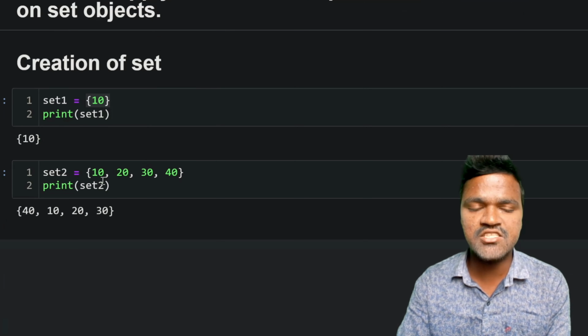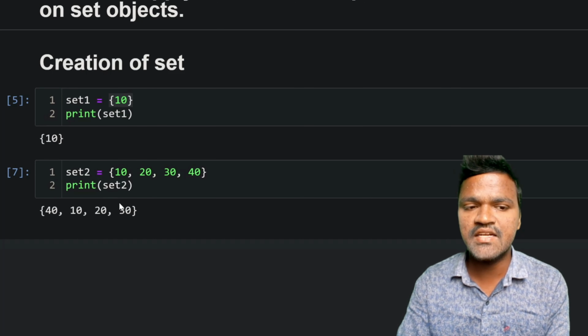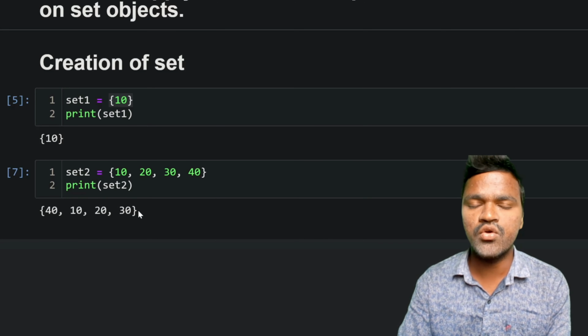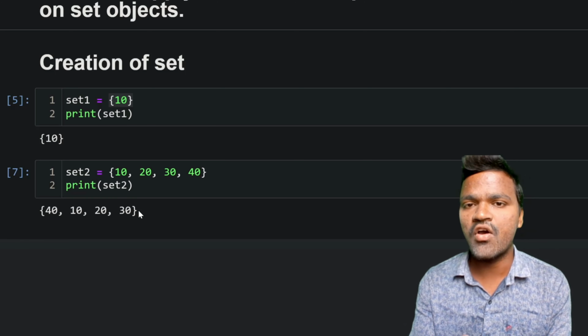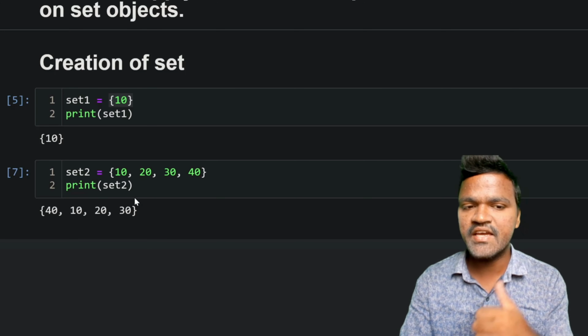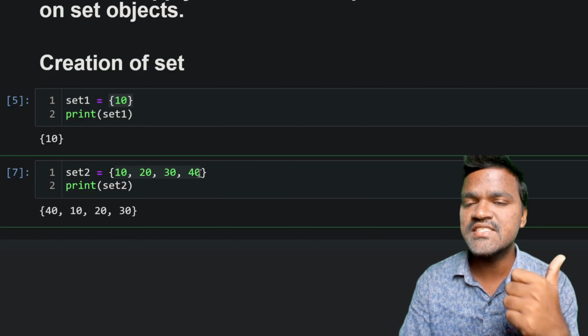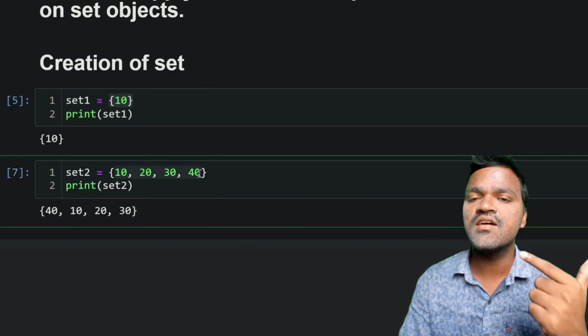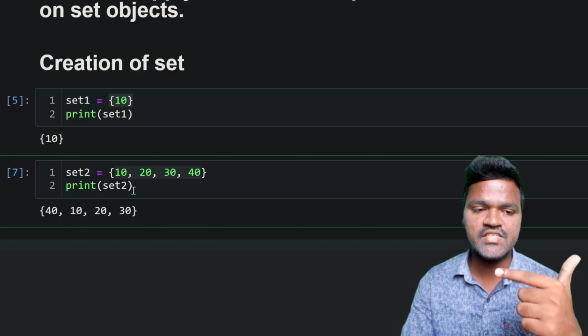Though we have created this particular set using 10, 20, 30, 40, when it comes to the result, we are getting 40, 10, 20, 30. We can observe here itself, set does not follow any order. So I hope you can understand how we can create a set using multiple values, and also how this set acts as an unordered collection, which means it does not follow any order that you can see here.